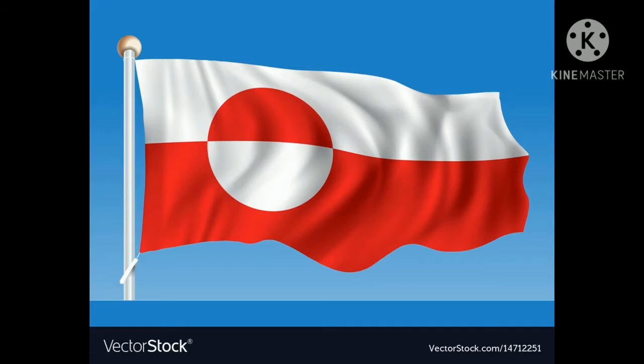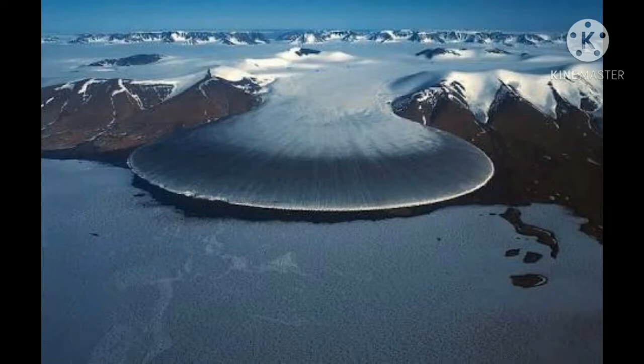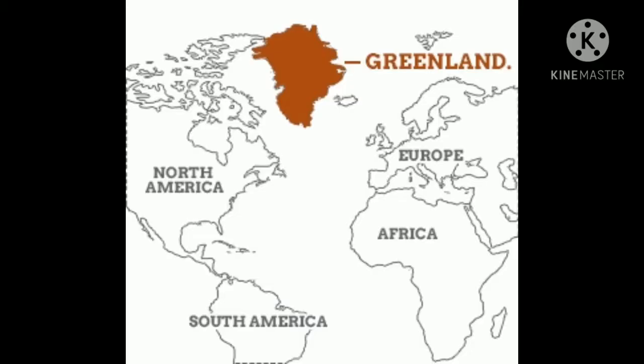Greenland is the largest island in the world that is not a continent, and it is a country. Its capital is Nuuk, earlier known as Godthab. The first European who visited Greenland was an explorer called Erik the Red. He gave the island its name. Greenland is the third largest country in the continent of North America. It is a country which remains under snow and ice all through the year.